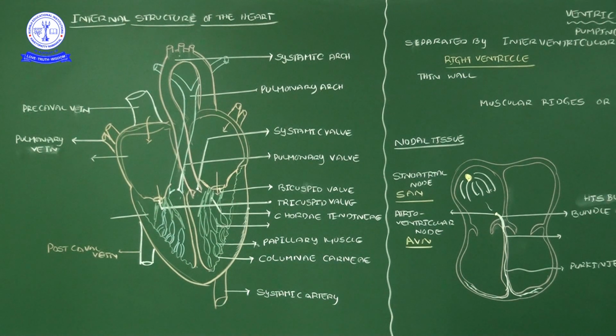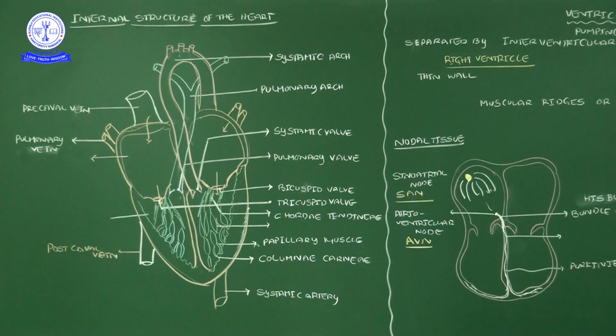Then the second valve, the Eustachian valve. At the Eustachian valve, the postcaval vein, taking deoxygenated blood from the lower body parts, opens into the right atrium. At that place the Eustachian valve is there.